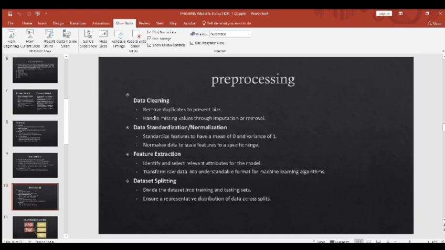Data standardization means standardizing features to have a mean of 0 and variance of 1. Feature extraction means to identify and select relevant attributes for the model. Dataset splitting means dividing the dataset into training and testing sets, ensuring a representative distribution of data across splits.